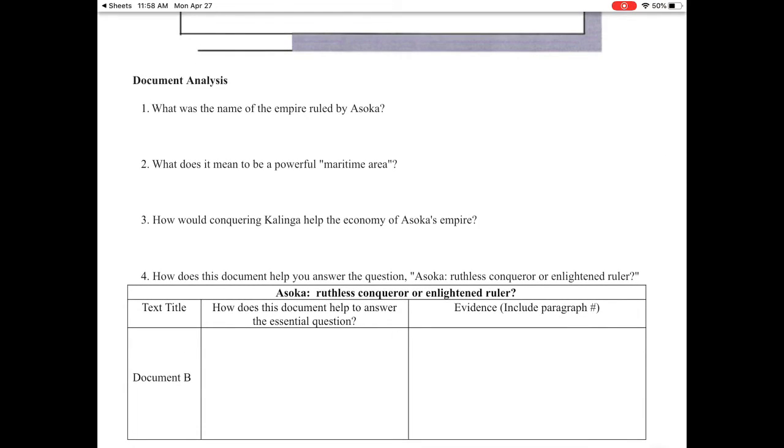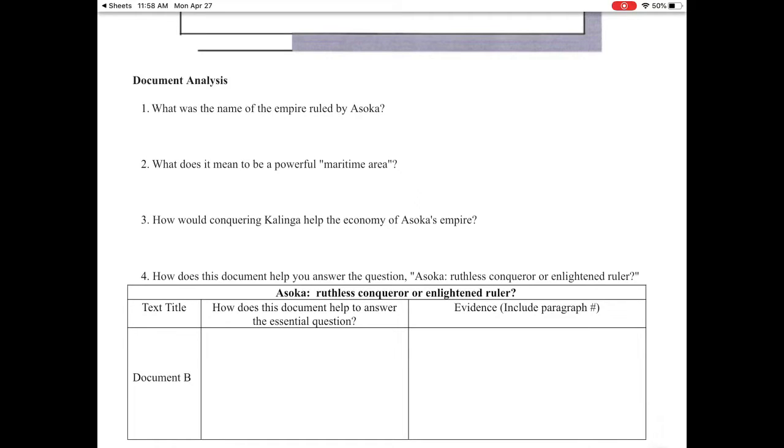How would conquering Kalinga help the economy of Ashoka's empire? Now this is an important question, because yesterday when we were looking at the map, I said I need some more information about why he conquered these people. What was the reasoning, right?